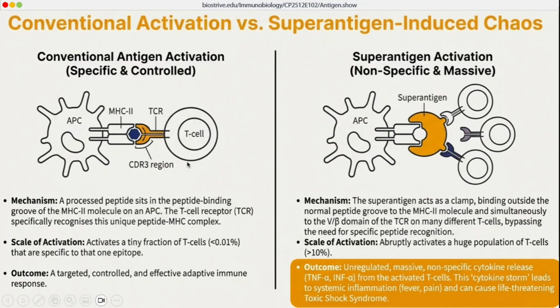But in case of super antigen, it is binding abnormally, it is binding away from the specific antigen presenting site, and this will lead to multiple T cells accumulating and binding to this abnormally. This will lead to abrupt behavior of these T cells, and the final outcome is unregulated, massive, non-specific cytokine release, like TNF alpha and interferon alpha, from the activated T cells. If the patient is immunocompromised, this leads to massive cytokine storm and systemic inflammation. It may lead to some life-threatening circumstances like toxic shock syndrome as well.